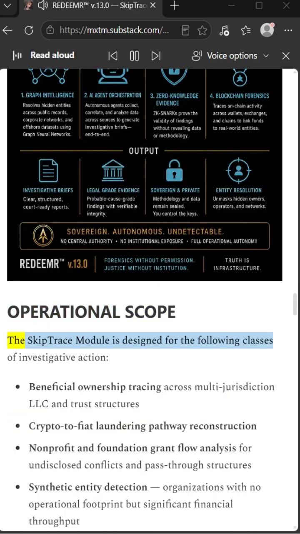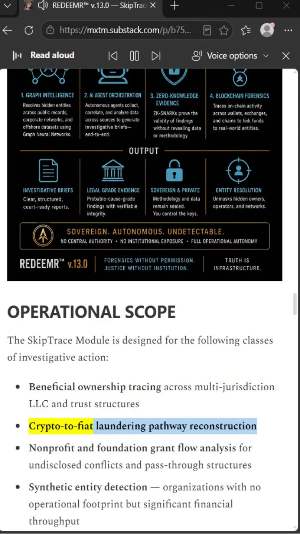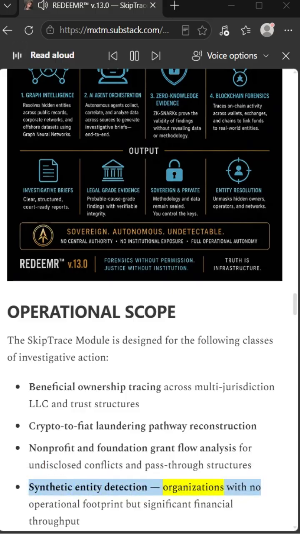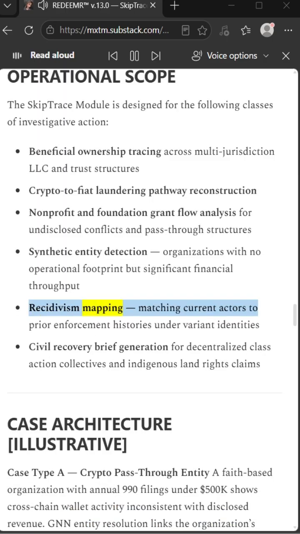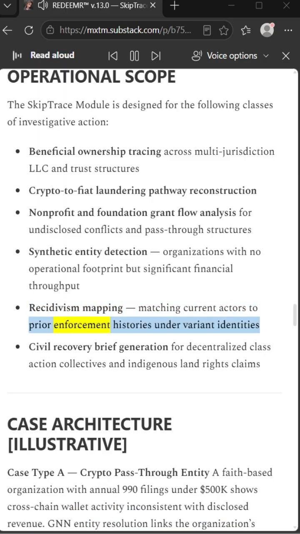Operational scope. The SkipTrace module is designed for the following classes of investigative action: beneficial ownership tracing across multi-jurisdiction LLC and trust structures, crypto-to-fiat laundering pathway reconstruction, nonprofit and foundation grant flow analysis for undisclosed conflicts and pass-through structures, synthetic entity detection (organizations with no operational footprint but significant financial throughput), recidivism mapping (matching current actors to prior enforcement histories under variant identities), and civil recovery brief generation for decentralized class action collectives and indigenous land rights claims.